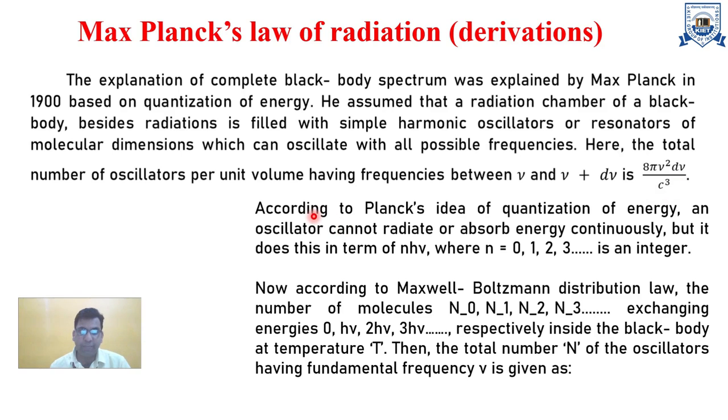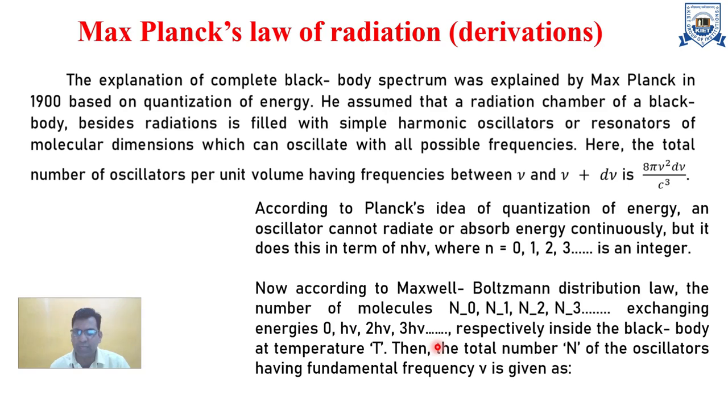According to Planck's idea of quantization of energy, an oscillator cannot radiate or absorb continuously, which is a very important point. Energy is always in a discrete manner, in terms of nhν, where n is equal to 0, 1, 2, 3, integers. One energy is hν, another is 2hν, another 3hν. There are small intervals of energy, as energy is not continuous.